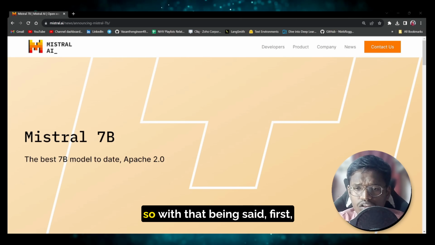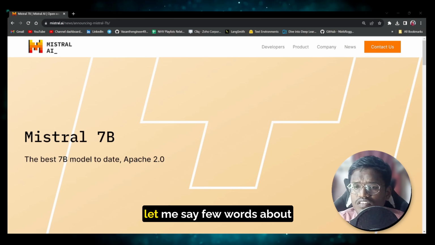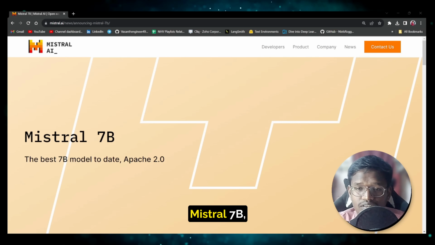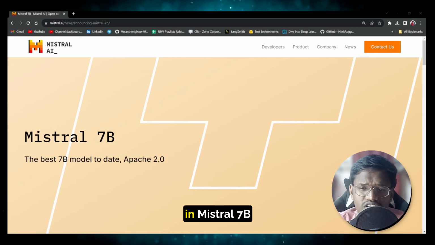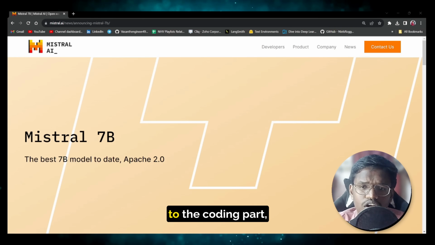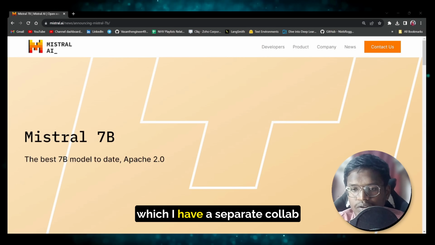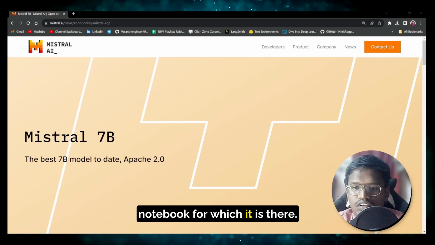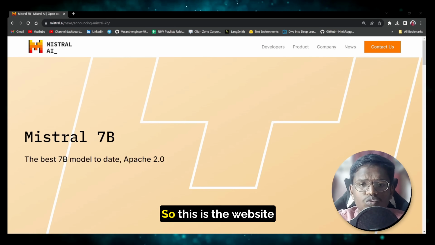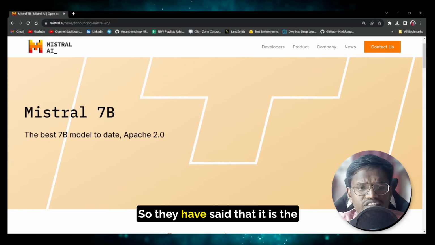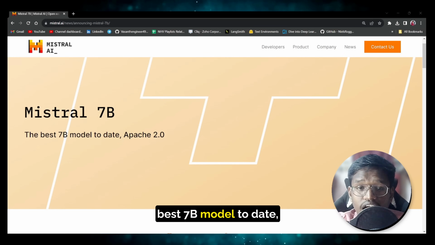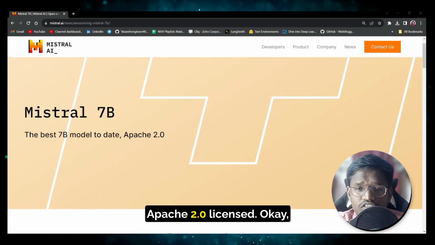So with that being said, first let me say a few words about Mistral 7B, about the organization and how it works behind the scenes, and then we'll move on to the coding part, for which I have a separate Colab notebook. Yeah, so this is the website of Mistral AI. They have said that it is the best 7B model to date, Apache 2.0 licensed.